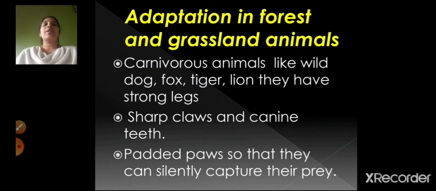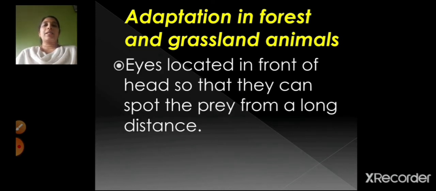So carnivorous animals have got sharp claws and pointed teeth. They have also got strong legs and padded paws. And the eyes are located in the front of the head so that they can spot the prey from a long distance. Because the eyes are located in front of the head, they can see the prey from a longer distance, and they can hunt it easily.